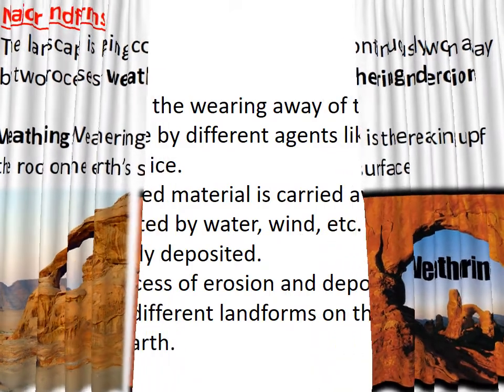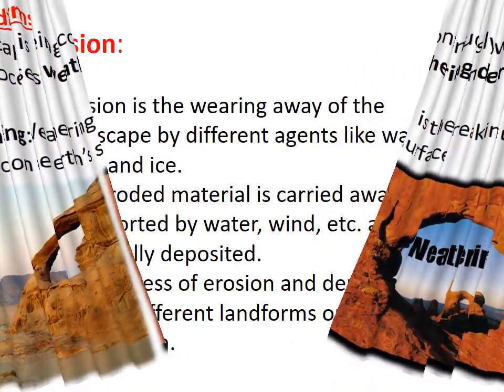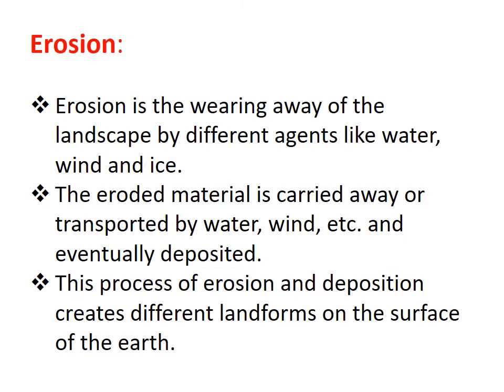Now let's see what is erosion. Erosion is the wearing away of landscape by different agents like water, wind and ice. So what is erosion? Erosion is wearing away or taking away of the landscape by different agents like water, wind and ice. What are the three agents, children? Water, wind and ice.